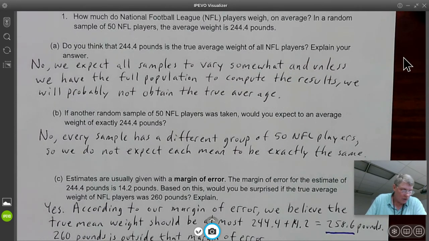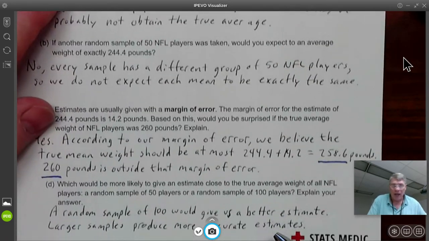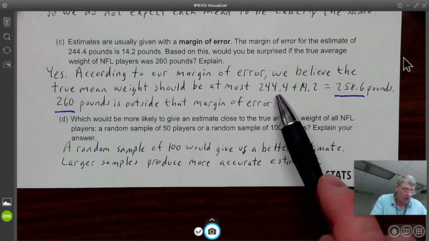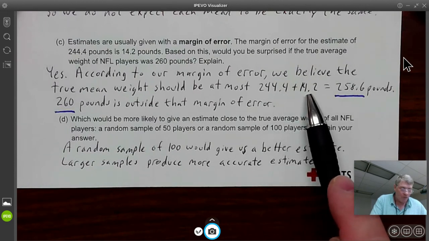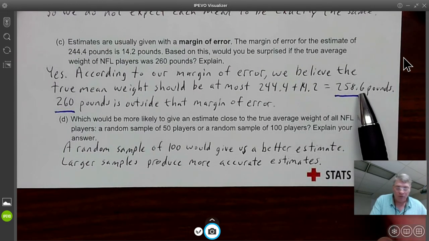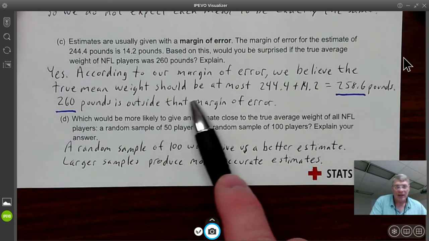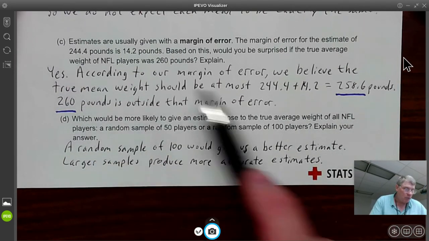Based on this, would you be surprised if the true average weight of NFL players was 260 pounds? Well, let's check the range for plausibility. The margin of error was 14.2. 244.4 was our average. If we add 14.2 to that, we get 258.6. 260 is beyond that. It's outside the margin of error. So yeah, we would be